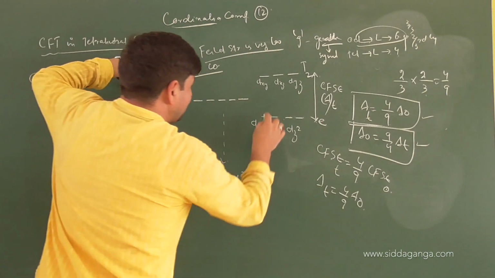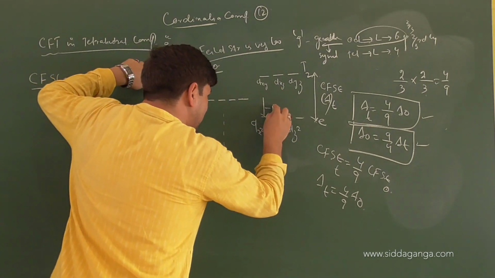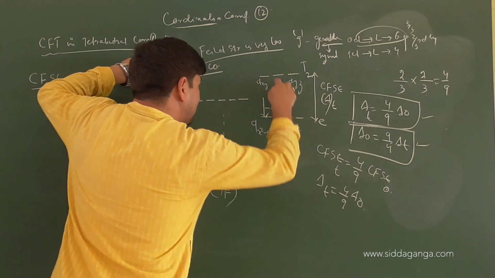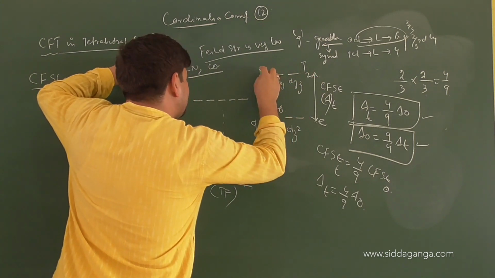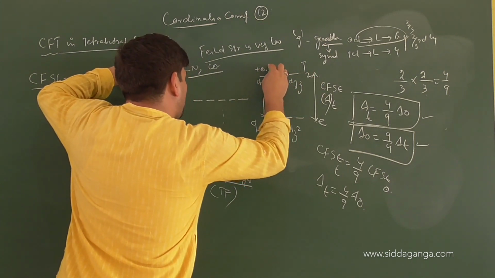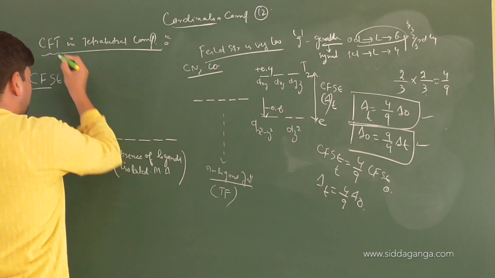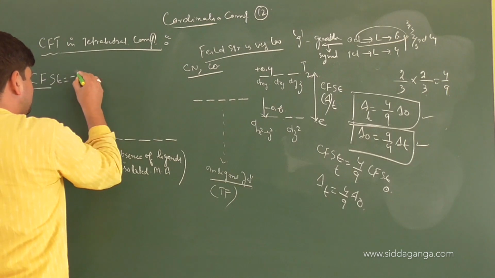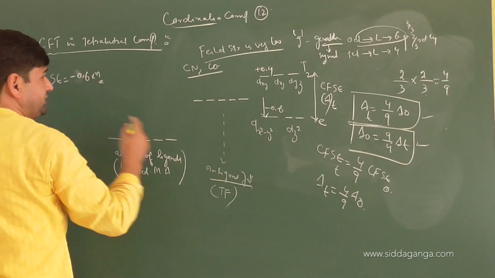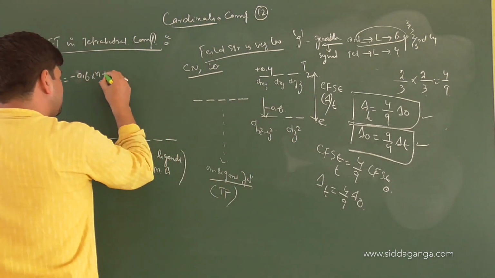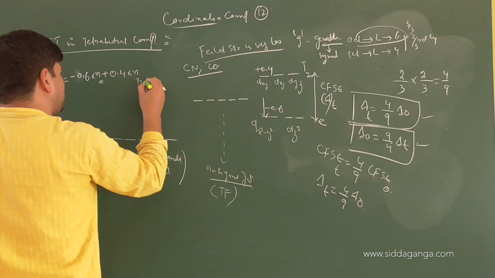Now here, the electron going in the E set stabilizes by the value of 0.6, but the one going in the T2 set destabilizes by the value of plus 0.4. It is reverse, so it will be minus 0.6 into the number of electrons in the E set plus 0.4 into the number of electrons in the T2 set.